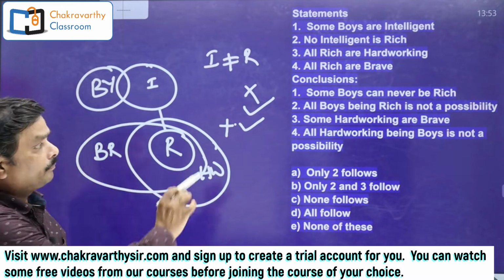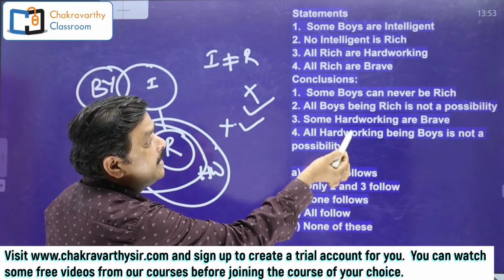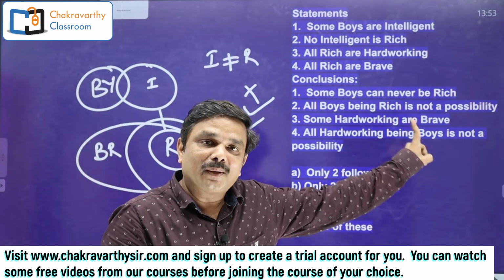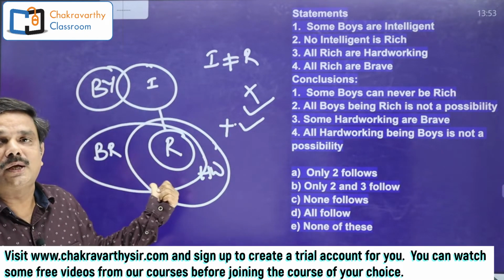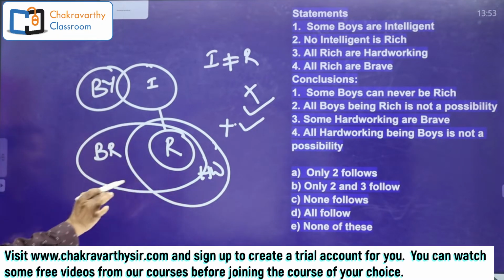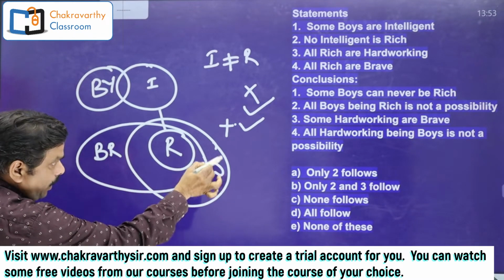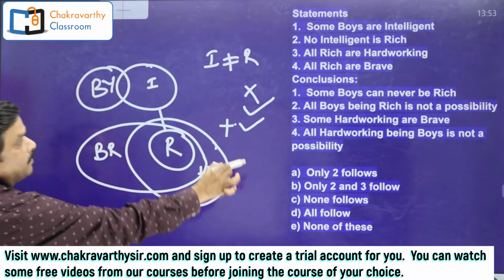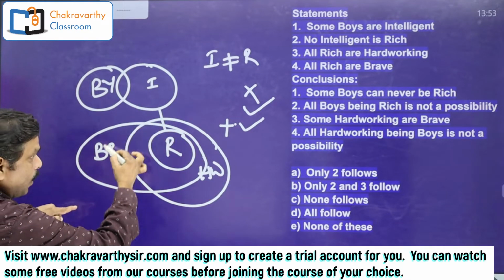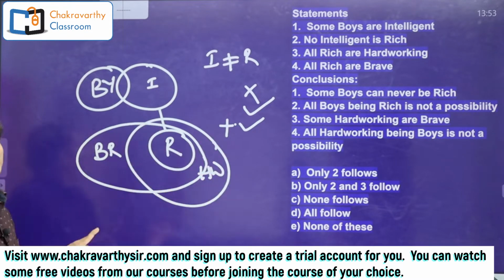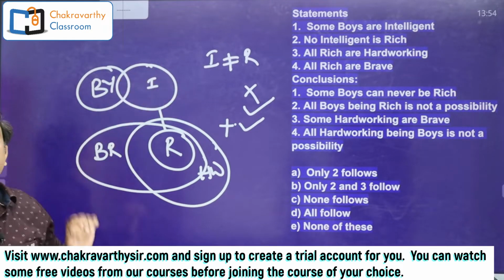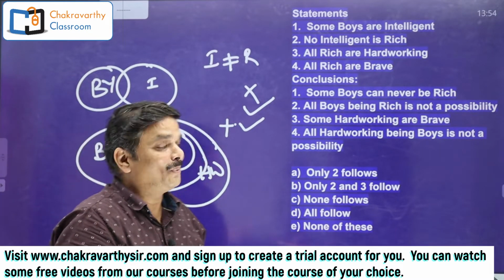Go for the last one. All hardworking being boys is not a possibility. They are claiming that it is not a possibility. You check that one, whether it is possible or not. All hardworking being boys. So all hardworking means this one, hardworking. Visualize that one. If you draw all hardworking boys around hardworking, is there any possibility of merging intelligent with rich by proving the first statement also? Easily you can prove that one like this.